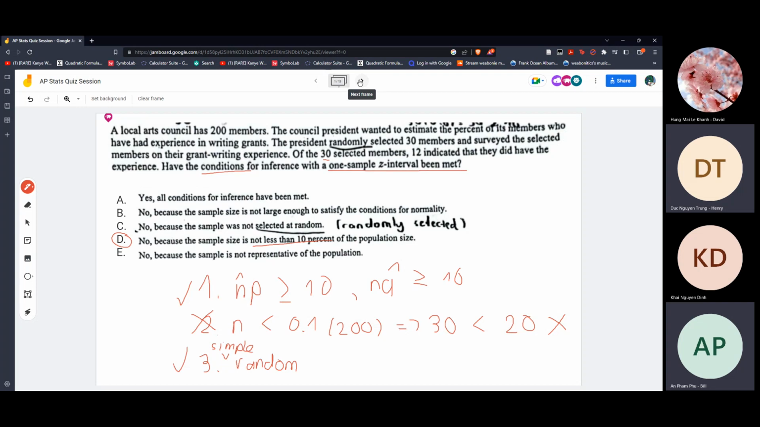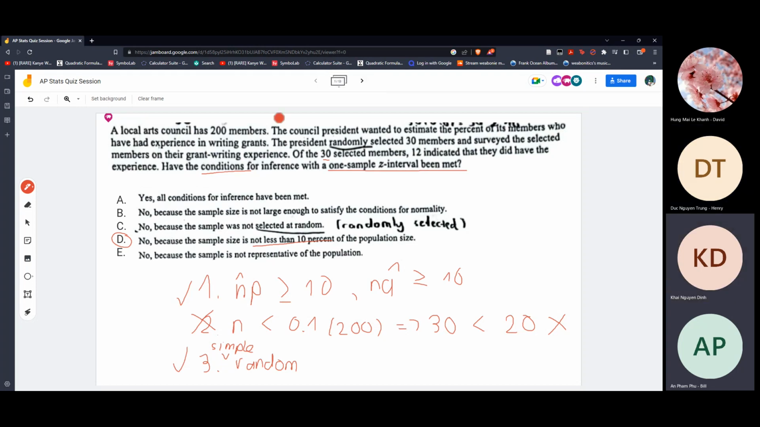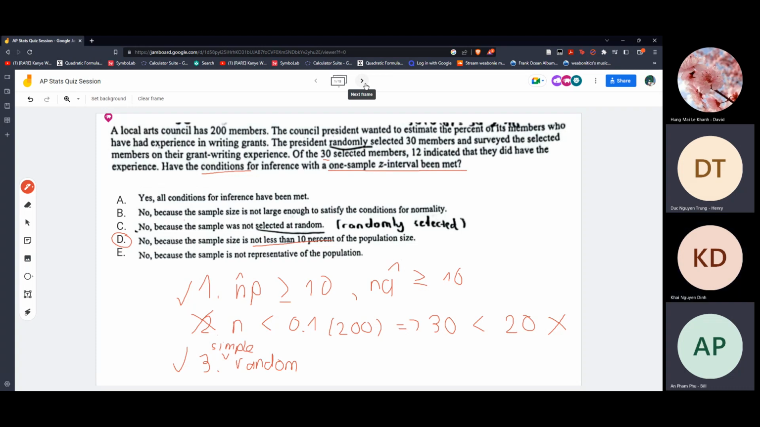So the proof would be the one sample Z interval. That's the condition, the three conditions. One is normality, the third one is random, and the second one has to be less than 10% of the population size. All right, so up to the second question.